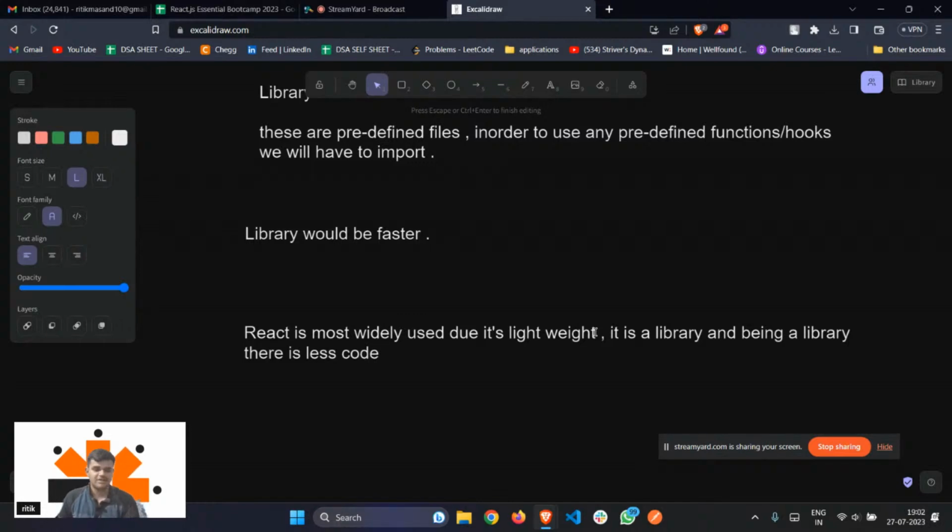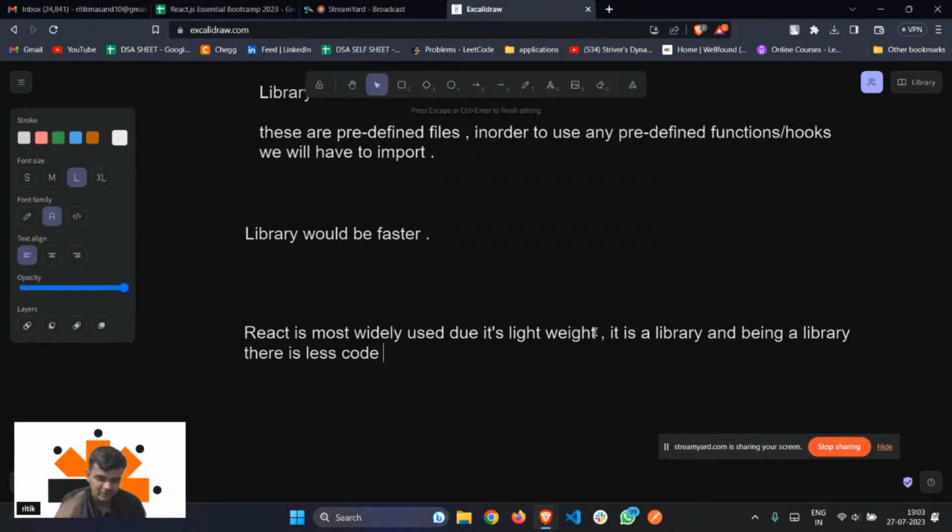So I told you the difference between a library and a framework. React.js is a library. It is not a framework. Why is it a library? Because in order to use any hook, in order to use any function, you have to import it and then use it. Whereas in a framework, all the things are predefined, all the things are present initially. Whether you use it or not, it will be there, and it will eat up your memory, your space. So this is the only reason why we are preferring React.